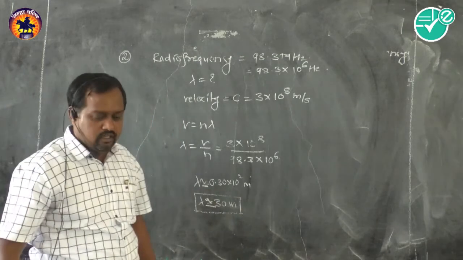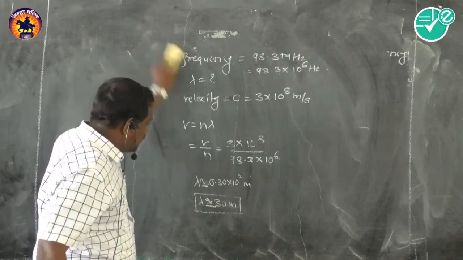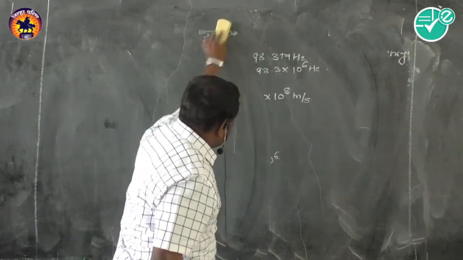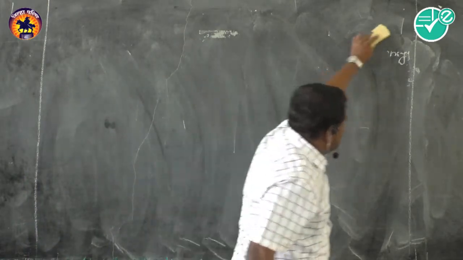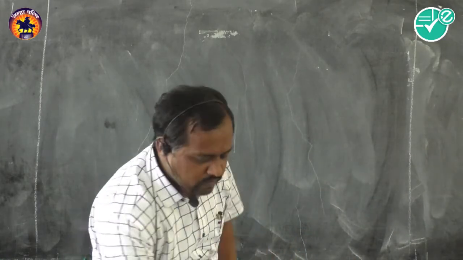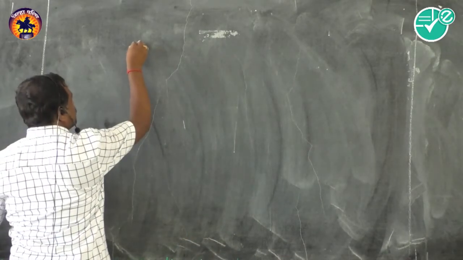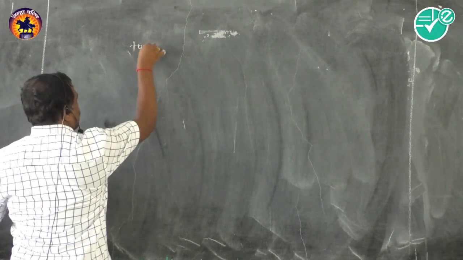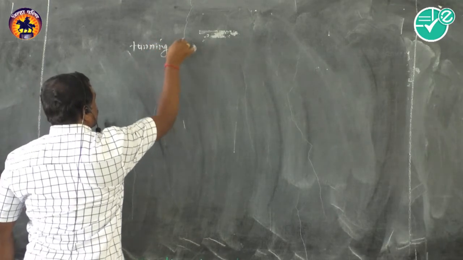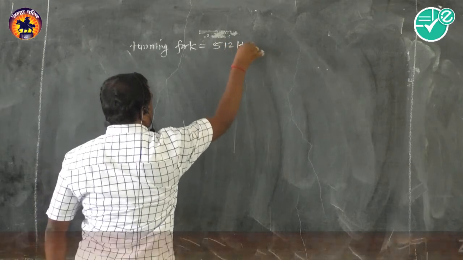Likewise, we can find the solutions of a number of questions, and at the last we will study another example. See, last example. Tuning fork frequency is given. Suppose a tuning fork having frequency of 512 Hz.